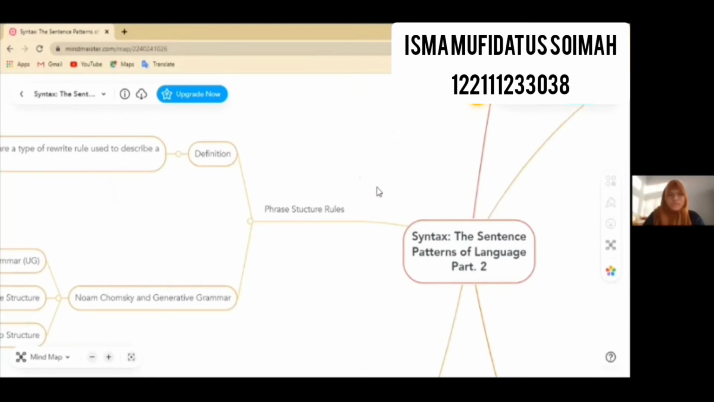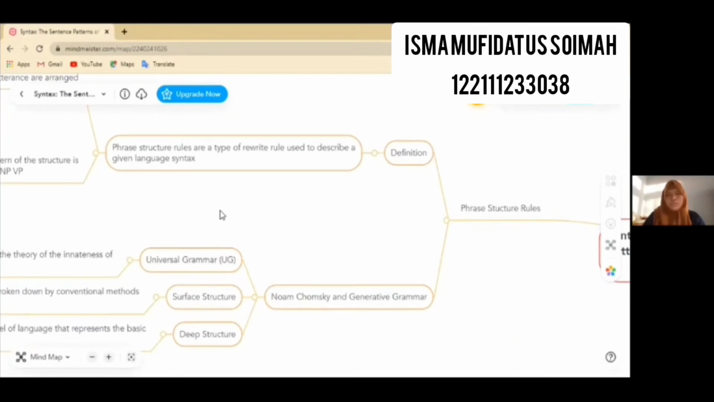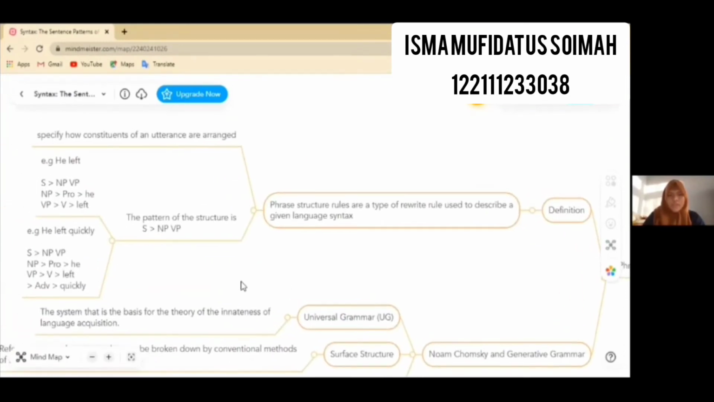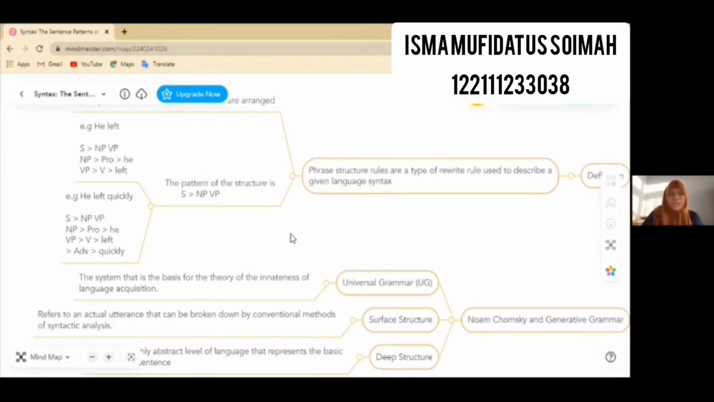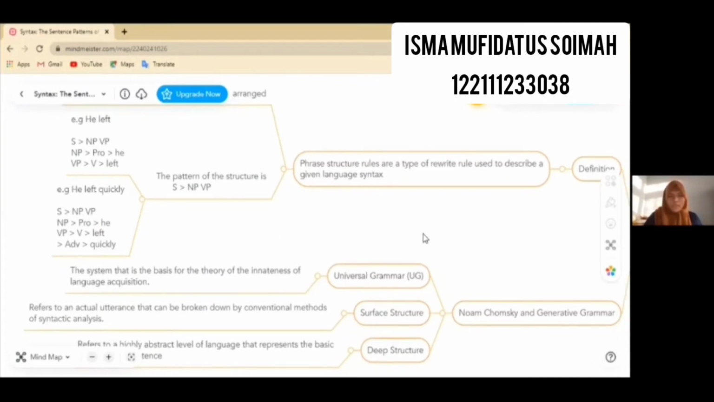The first material today is phrase structure rules. Phrase structure rules are a type of rewrite rule used to describe a given language's syntax. The pattern of the structure is S to NP VP, and the example is "He left," where NP is Pro, and Pro is "he." Pro stands for pronoun, and in the VP, V is verb, and the verb is "left." Another example is "He left quickly," with NP as Pro, the pronoun "he," and VP as V, the verb "left," and Adv, which stands for adverb, and this adverb is "quickly."